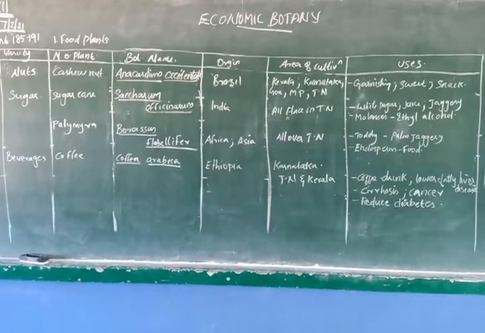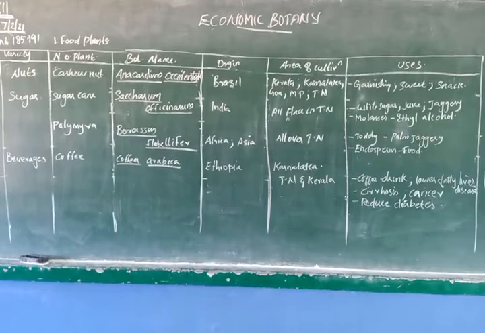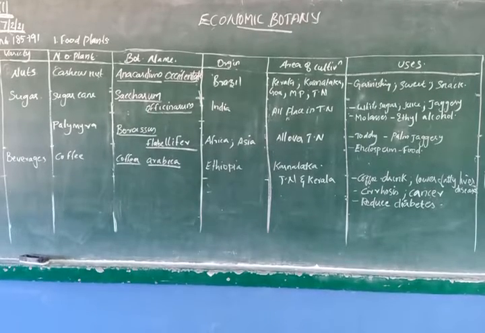Then also it lowers fatty liver diseases like liver cirrhosis and cancer, and it also reduces diabetes. Okay, in food plants, one other category is remaining, that is oil seeds. We can discuss oil seeds and other categories in our next class. Okay. So these are today's topics. So a quick recap. Take the notes.